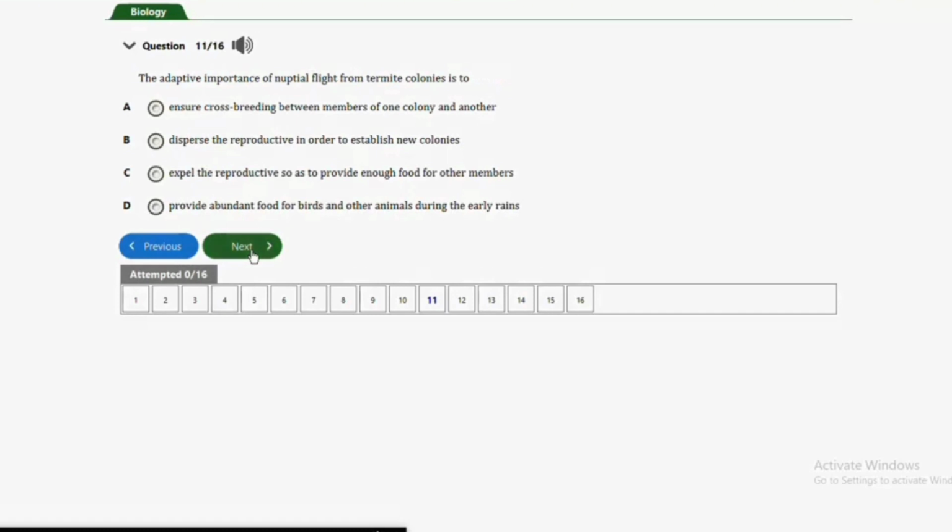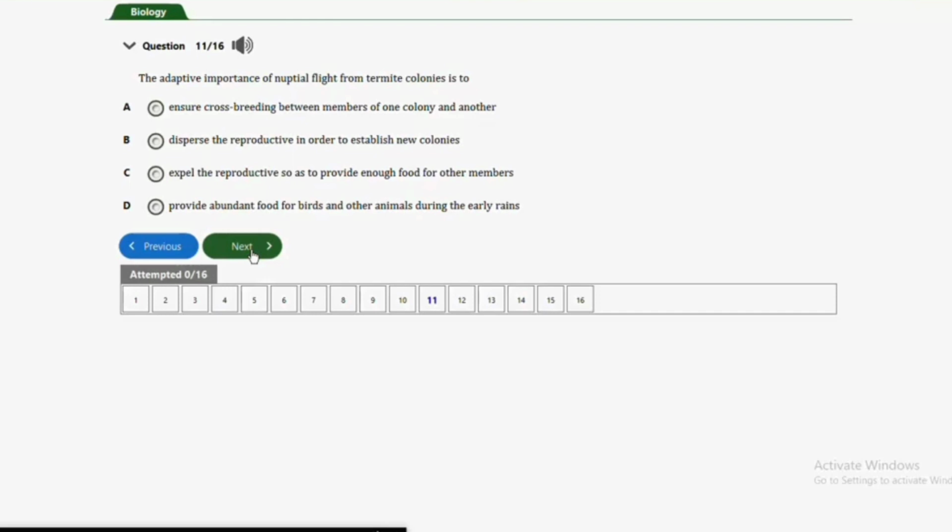So let's look at the next question here. Question number 11. The adaptive importance of nuptial flight from termite colonies is to A, ensure crossbreeding between members of one colony and another. B, disperse the reproductive in order to establish a new colony. C, expel the reproductive so as to provide enough food for other members.